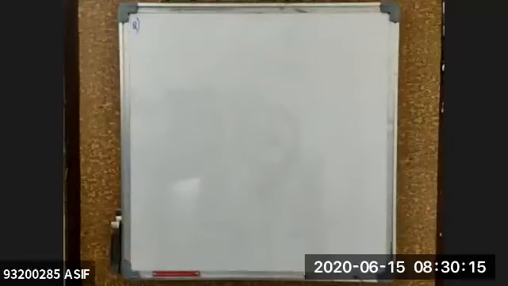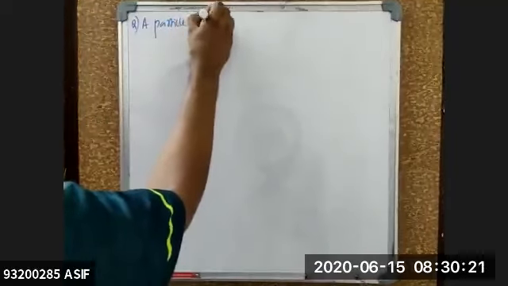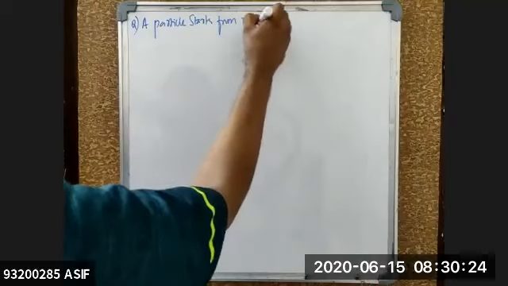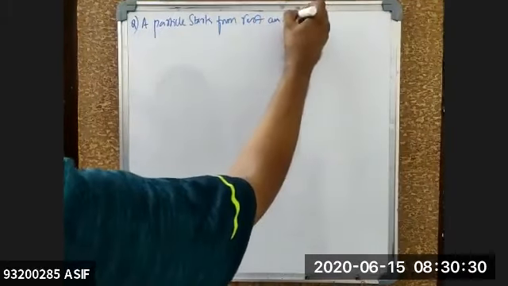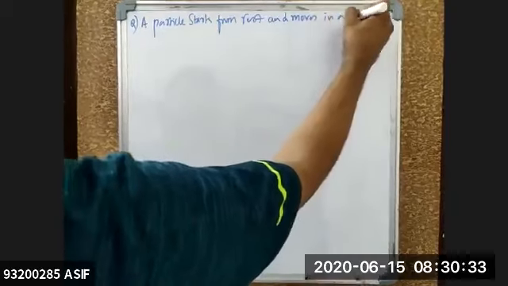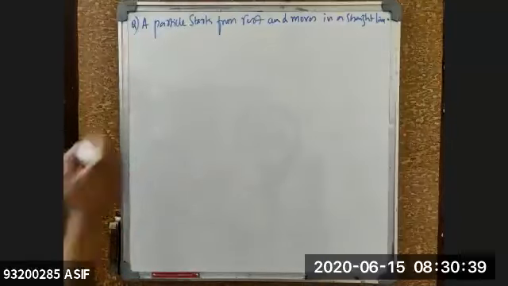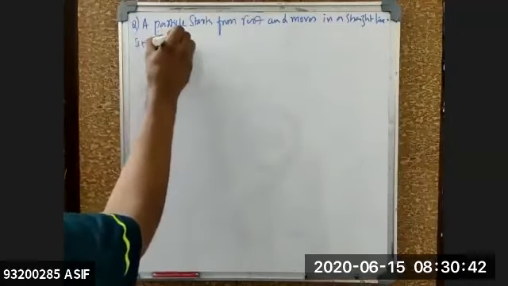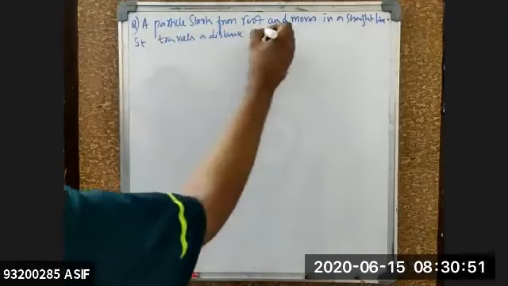Let us try to do the next question right now. Now, the question says that a particle starts from rest and moves in a straight line. It travels a distance capital L with uniform acceleration.